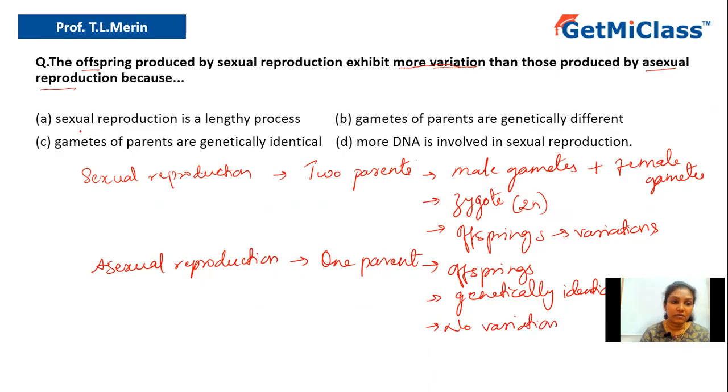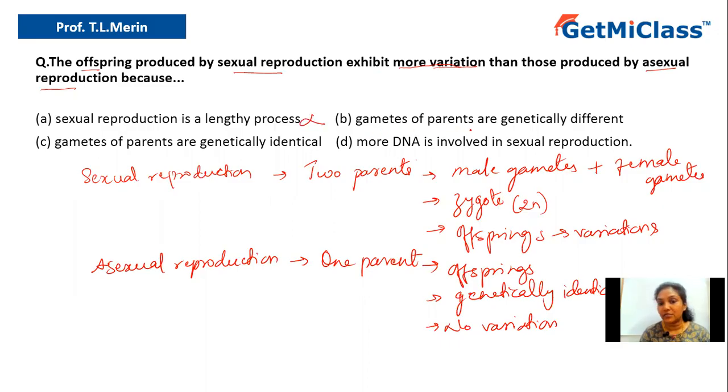So let us look at the question again. It says the offspring produced by sexual reproduction exhibit more variation than those produced by asexual reproduction because. Let us look at option A. Option A is sexual reproduction is a lengthy process. Whether it is a lengthy process or a short process, nowhere does it speak about variation. Of course it can be a lengthy process, but that cannot be the reason for showing variation. Hence option A is ruled out.